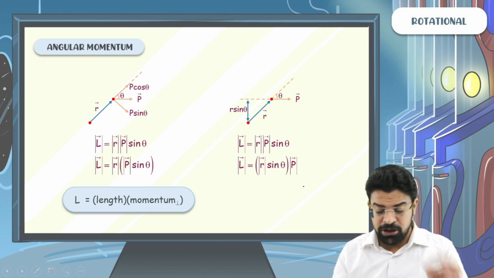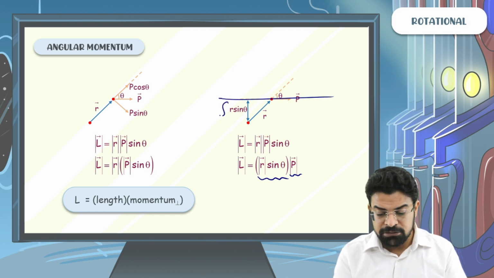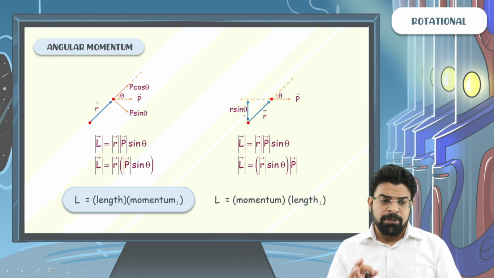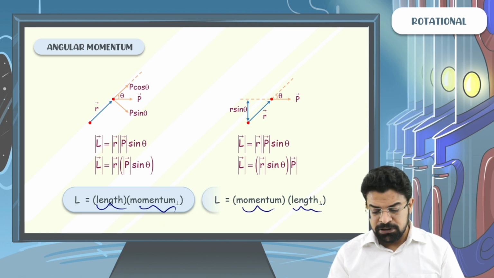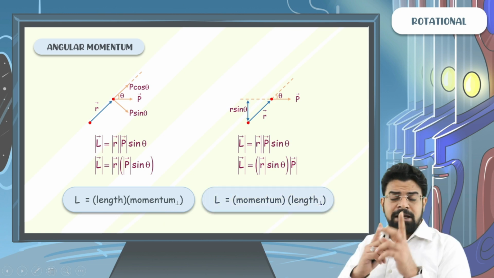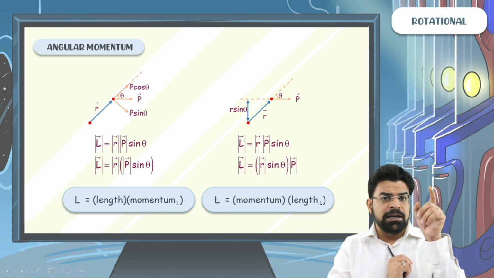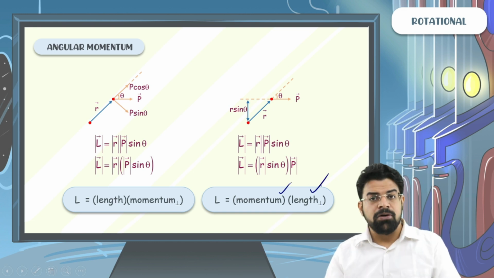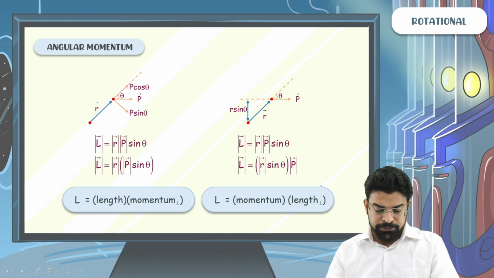This can be written as momentum times length perpendicular. So you can write angular momentum as length times momentum perpendicular or momentum times length perpendicular. As I said yesterday, to use force times length perpendicular, extend the line of action of force and then drop a perpendicular. Similarly, to use momentum times length perpendicular, extend the line of momentum and then drop a perpendicular.